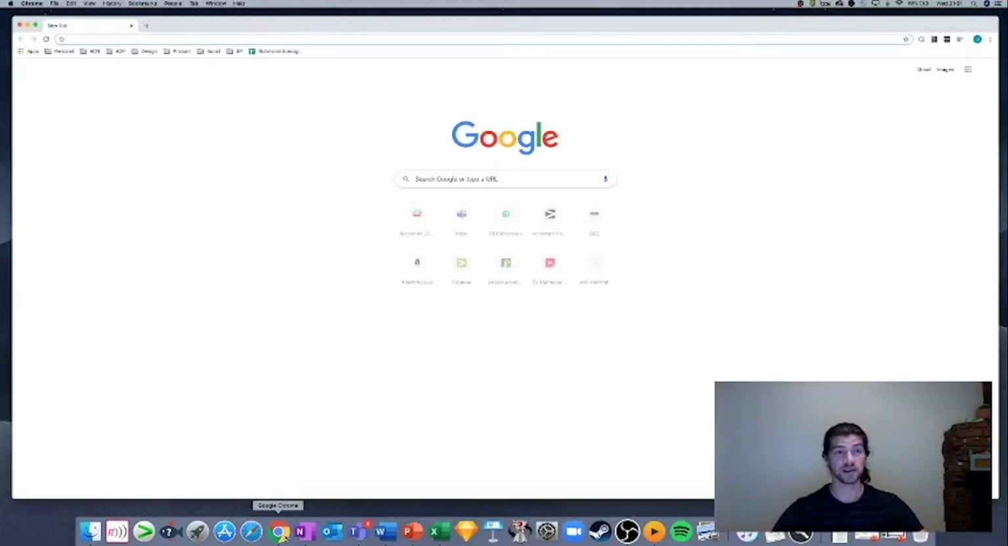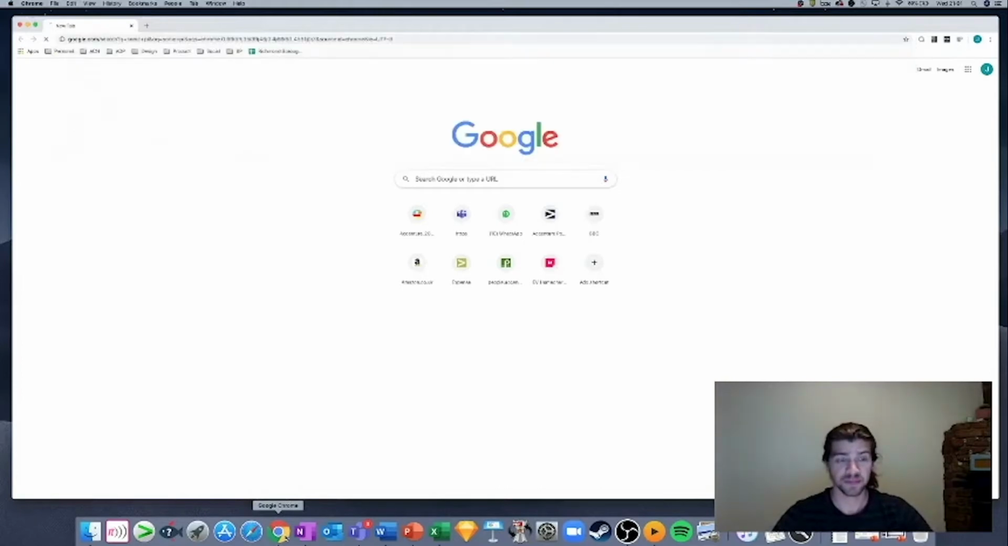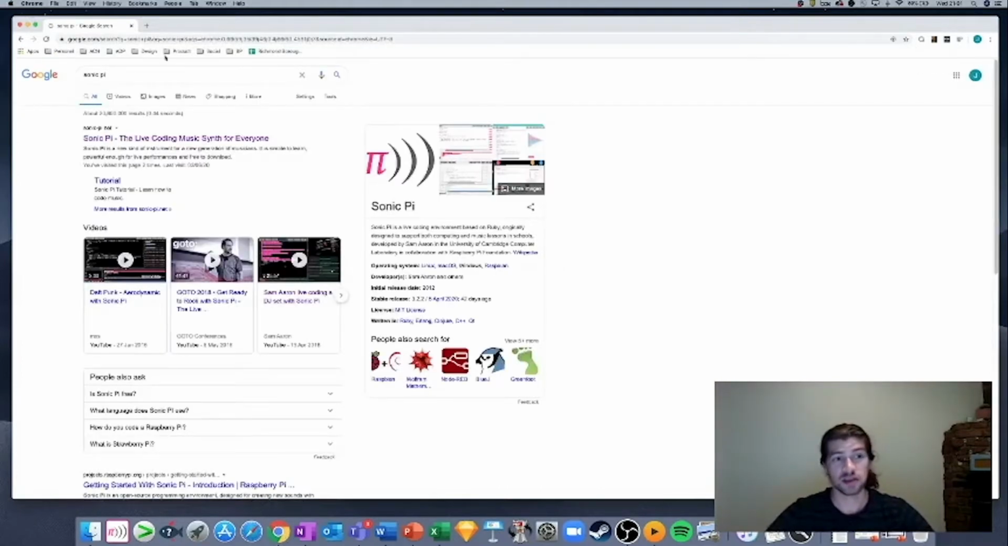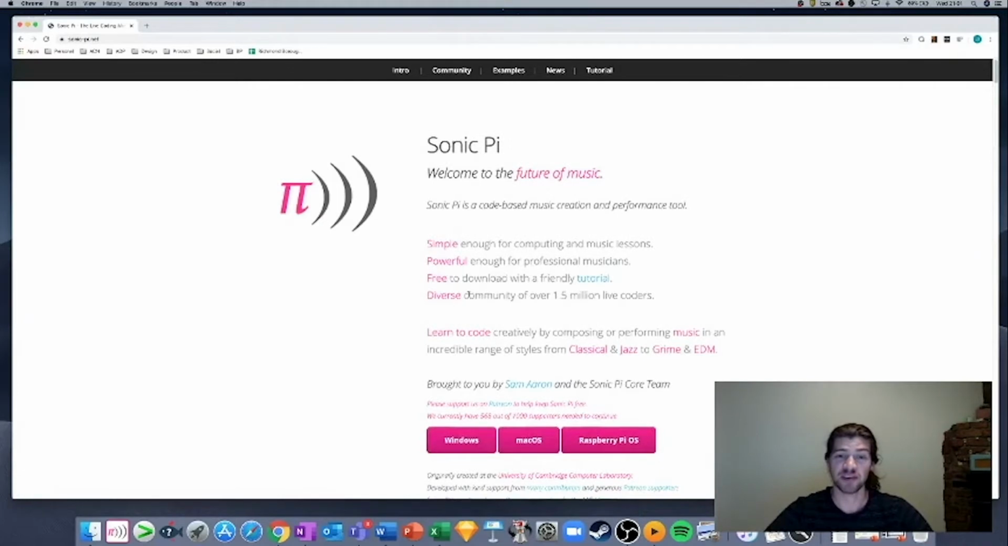You do that by opening up the internet and typing into Google the words Sonic Pi, as you see on the screen now. If you press enter, then the first site that shows up on Google should be this one, sonic-pi.net. Make sure it is. Once you go into that, you'll see this intro screen with a little bit of a blurb by Sam telling you why they built Sonic Pi.